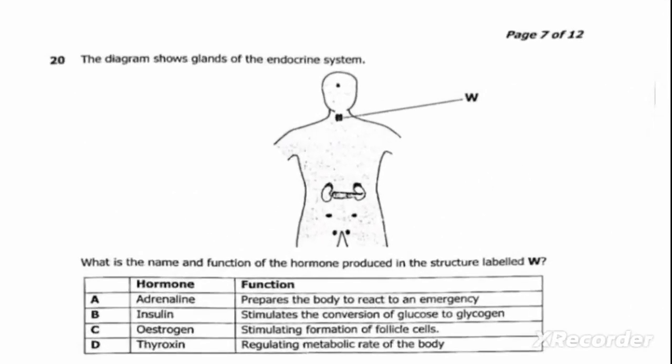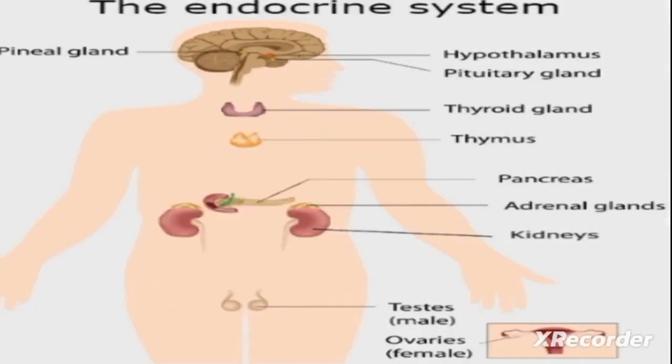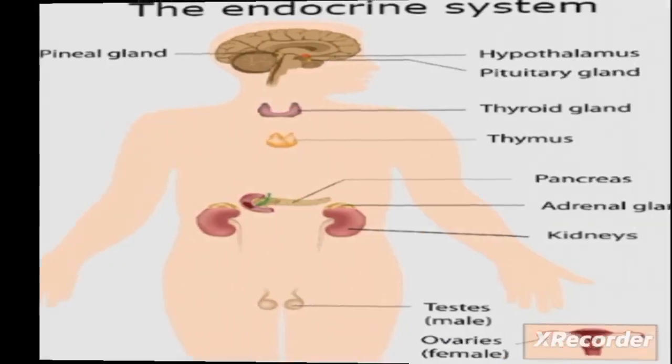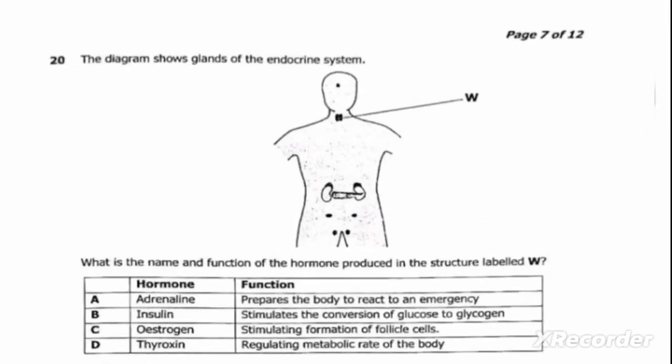Question 20 reads, the diagram shows glands of the endocrine system. What is the name and function of the hormone produced in the structure? Okay, let us make use of this diagram here. The thyroid gland produces thyroxine, and the function of thyroxine is to regulate metabolic rate. So our correct answer therefore is D.